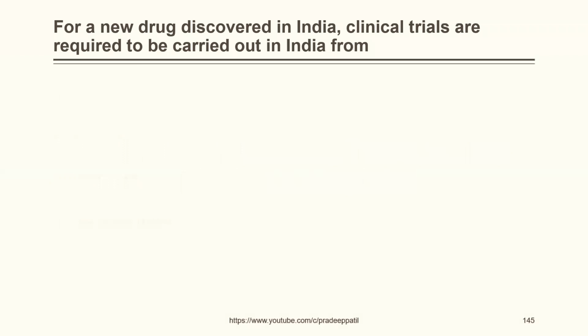For a new drug discovered in India, clinical trials are required to be carried out in India from phase 1, phase 2, phase 3, phase 4. The correct answer is phase 1. Okay, again, it is very important for students pursuing B Pharm and not D Pharm.